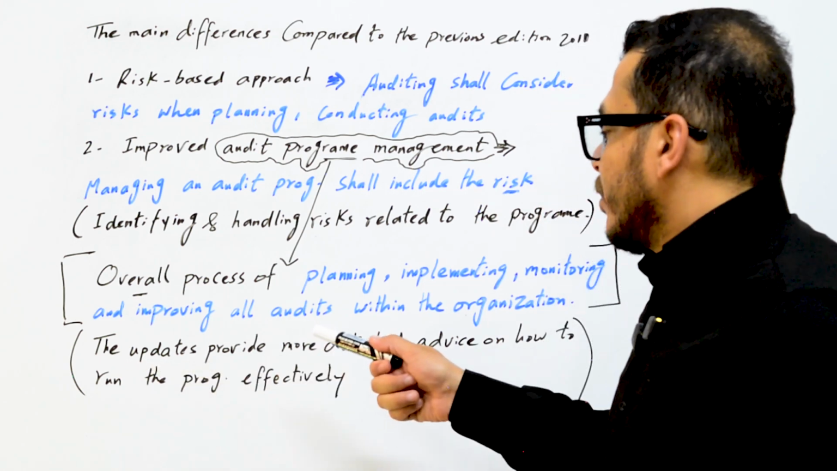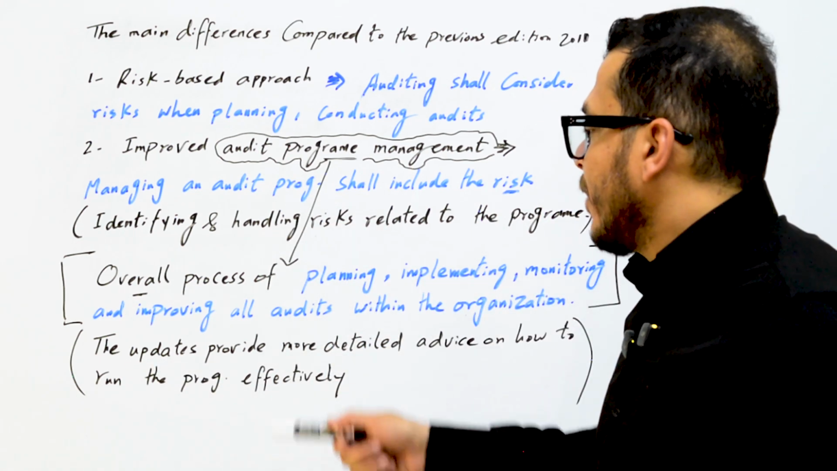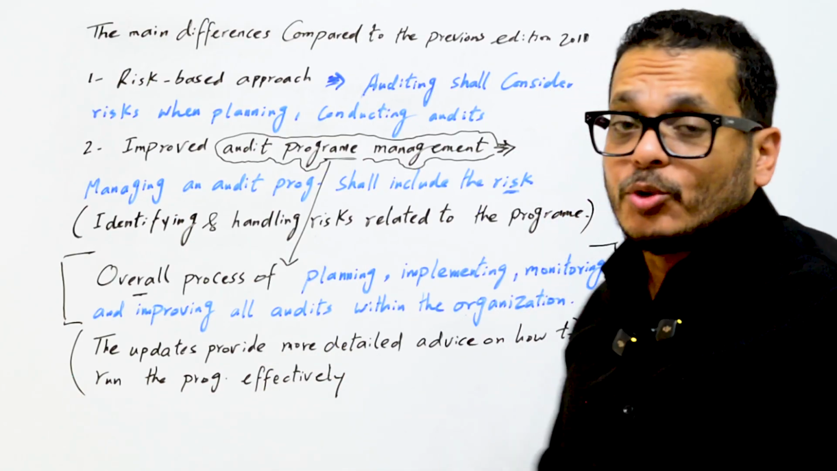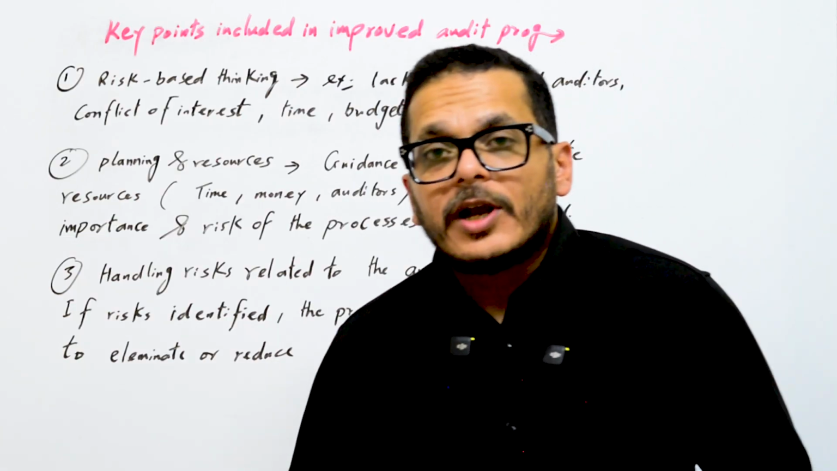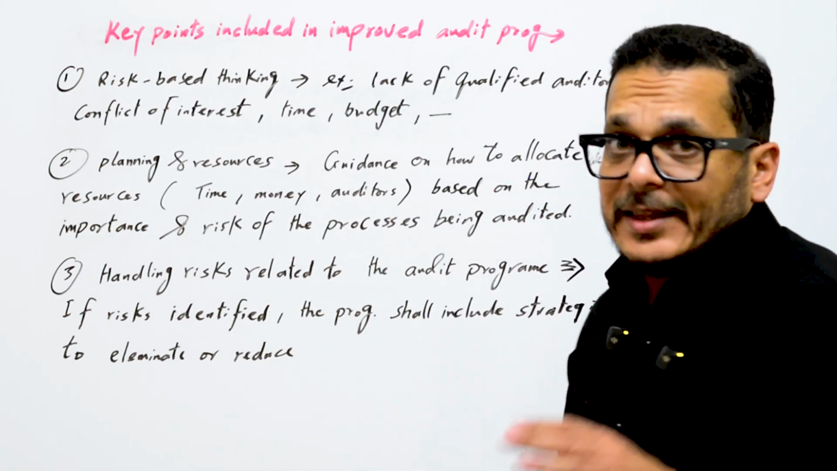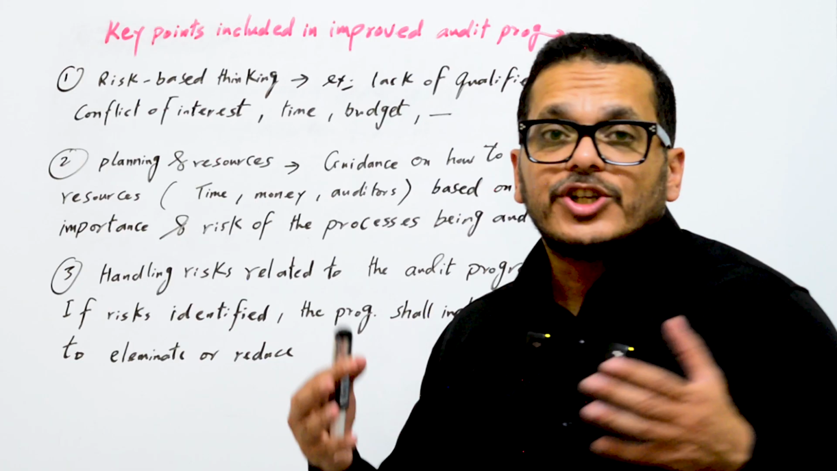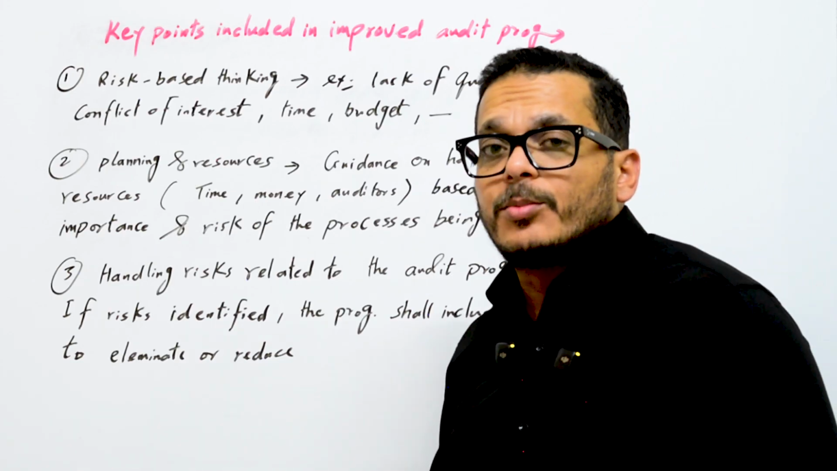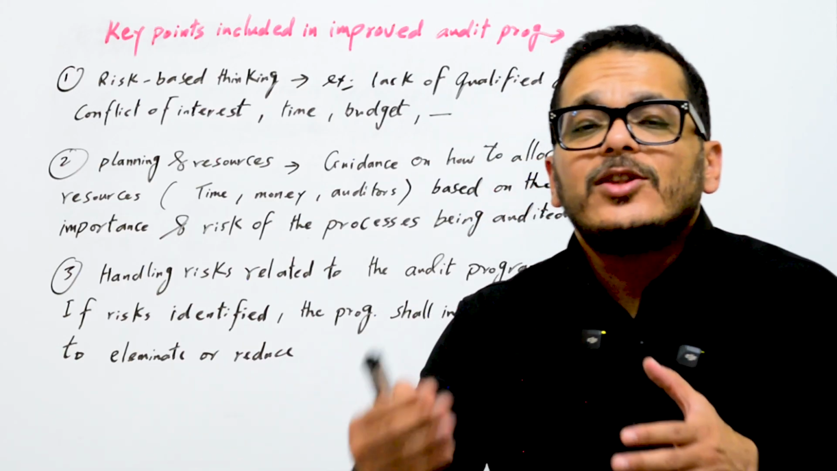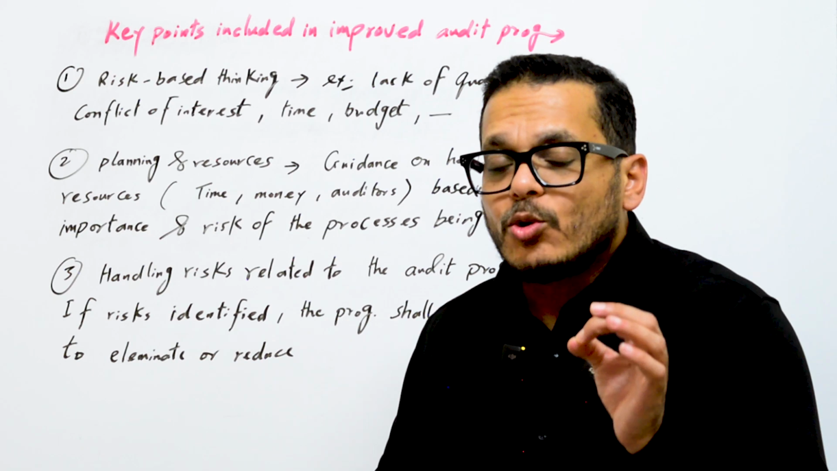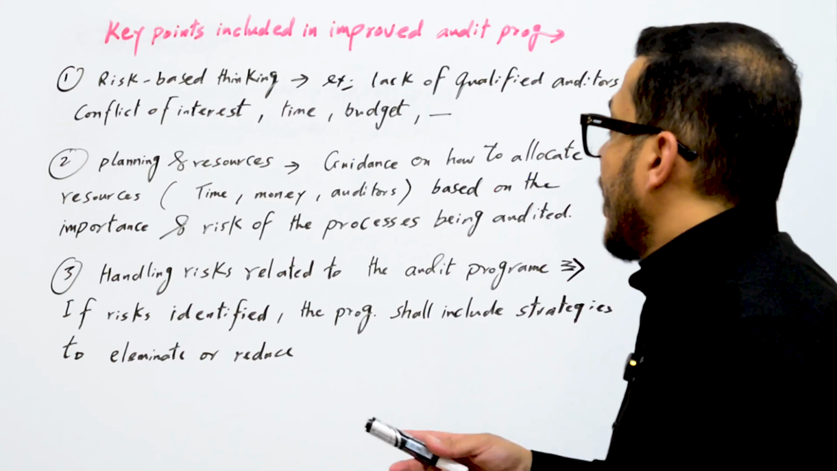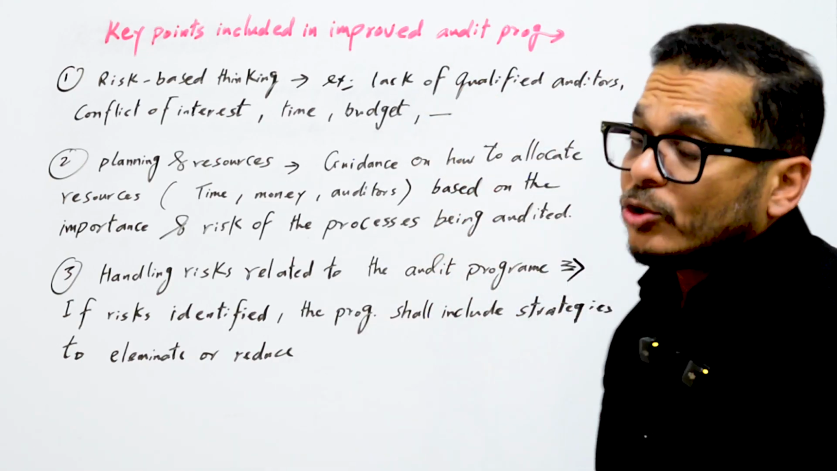So the updates in this point provide more detailed advice on how to run the program effectively. So managing the audit program has been improved in this edition, and there are key points included in this improvement. First point is risk-based thinking, or risk-based approach, that we already talked about. You don't just schedule the audit, but you also should consider the risk that may affect the audit result at the end, such as the lack of qualified auditors.